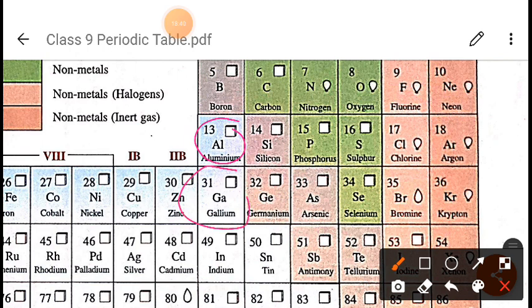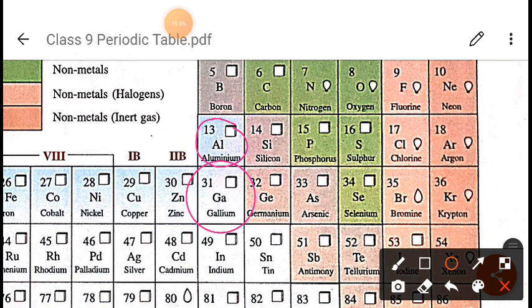So he left this gap, and he gave the name Eka aluminium, meaning one place below aluminium in a group, and he predicted its atomic mass. He left a gap just below aluminium.